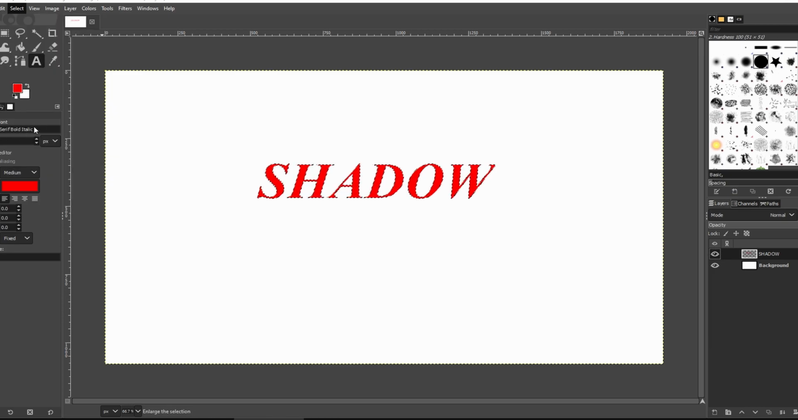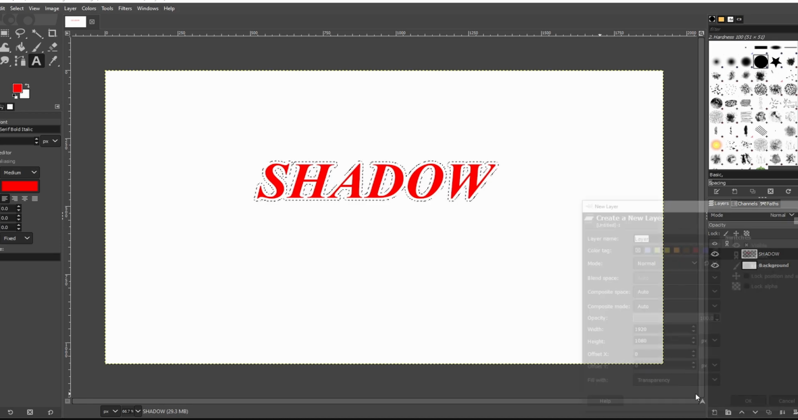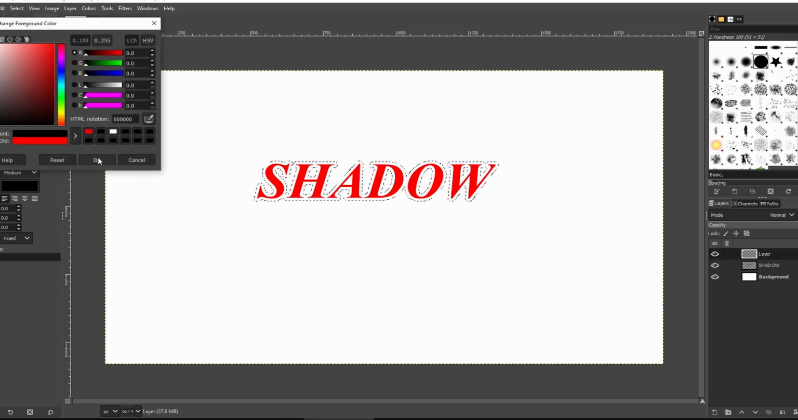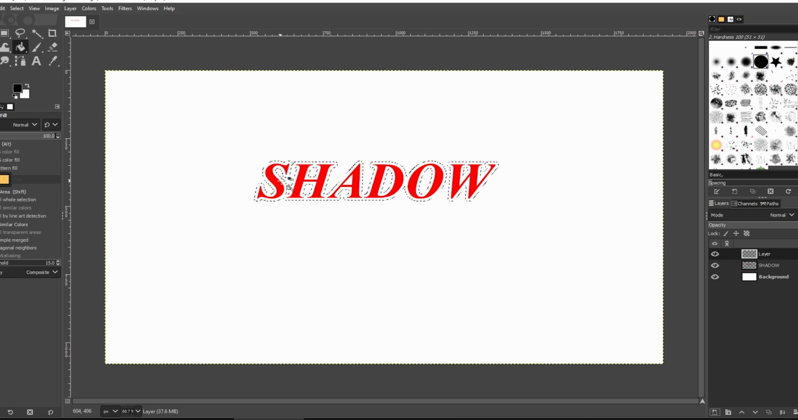Go to Select and then Grow and add few pixels to selection, for example 10. Now go to Layer and then New Layer and fill the selection with black using Bucket Fill tool. Drag the shadow layer below the text layer.